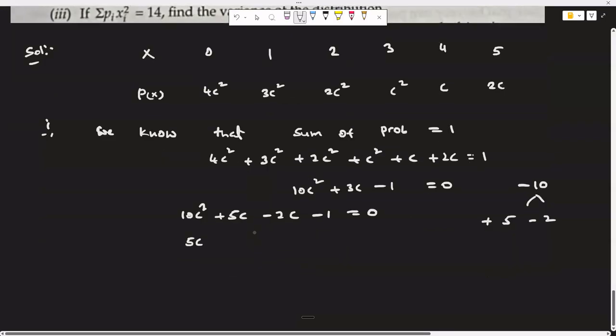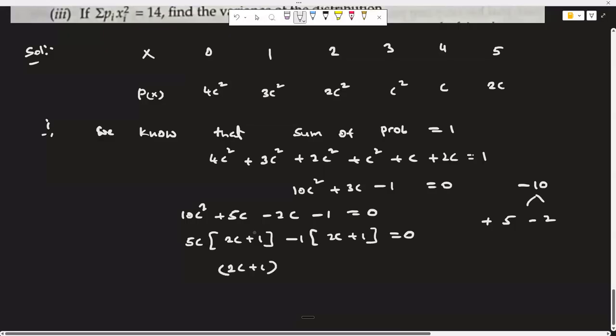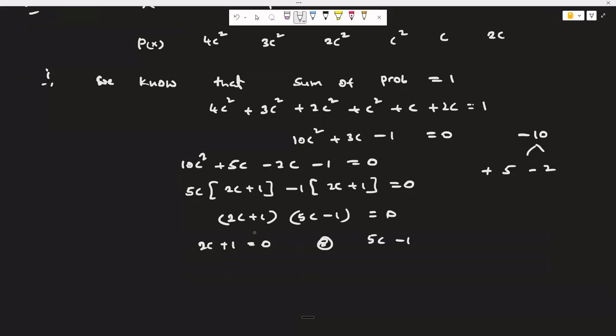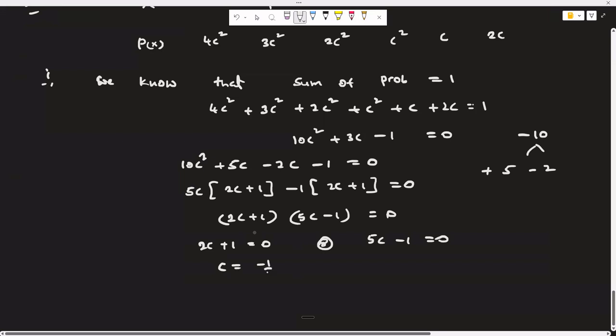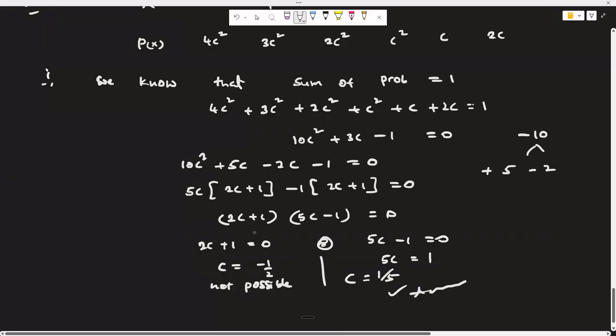And we can take 5c as a common factor. 2c plus 1 is a common factor. 2c plus 1 and 5c minus 1 equal to 0. We will equate both the values. Either 2c plus 1 is equal to 0 or 5c minus 1 is equal to 0. c equal to minus 1 by 2, which is not possible. It cannot be negative, since it is probability, so it cannot be negative. So 1 by 5 is equal to c, it is the answer for the first problem.